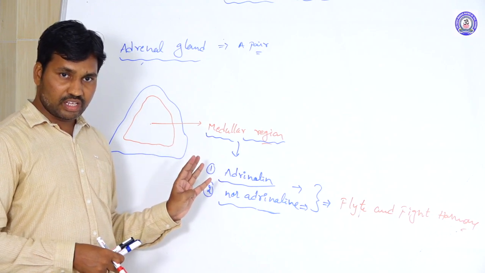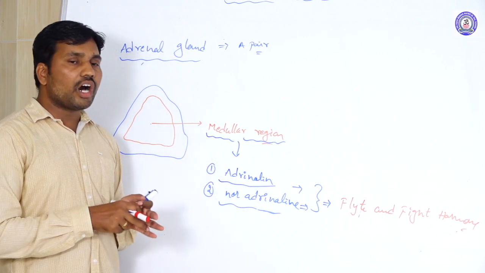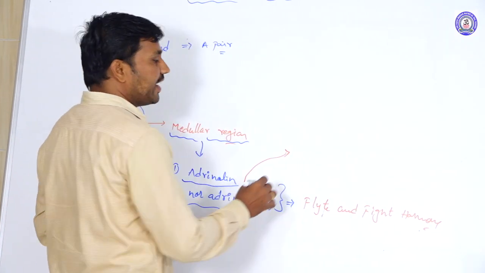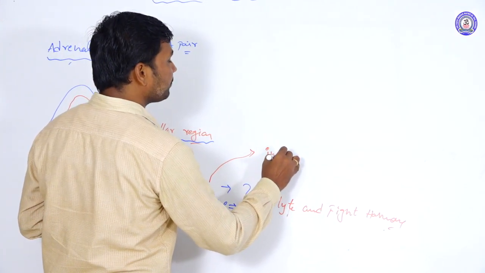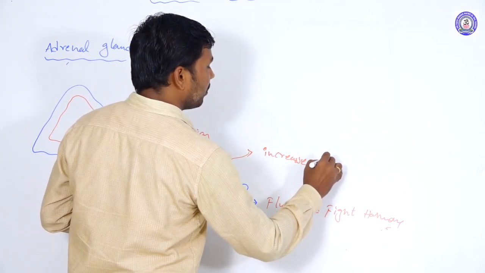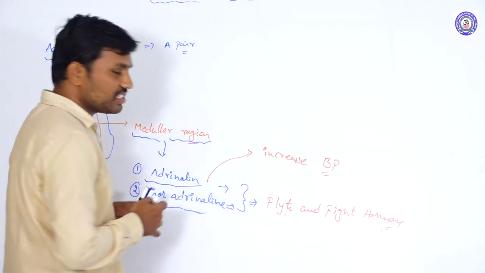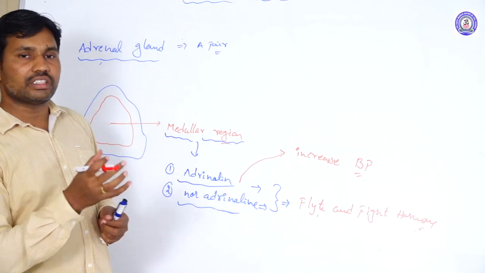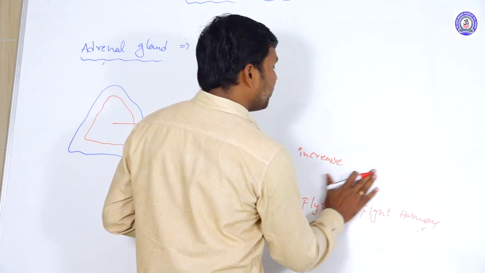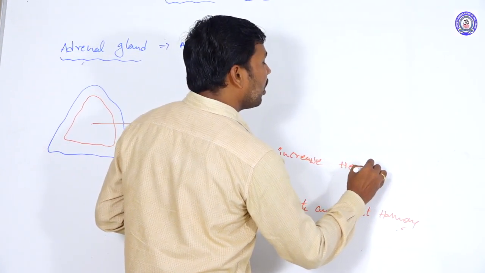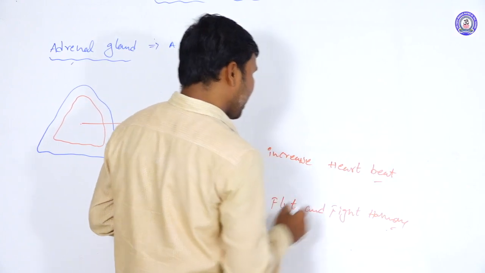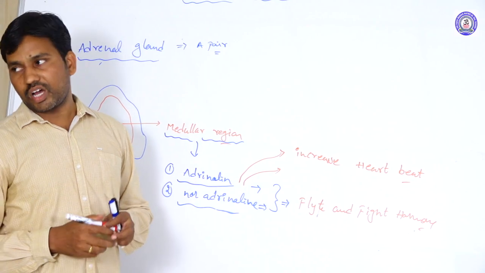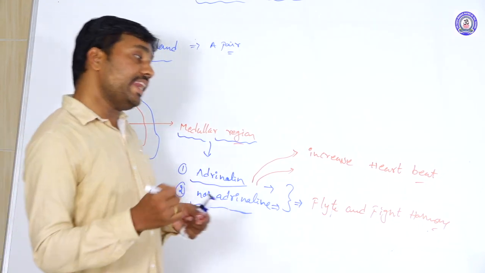And heartbeat is going to rise. These fight and flight hormones increase the heartbeat to continuously supply more energy to the muscles.